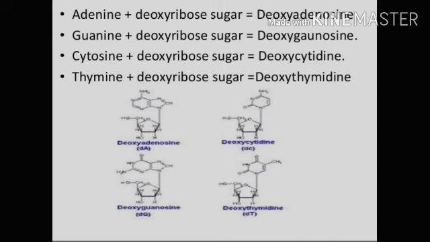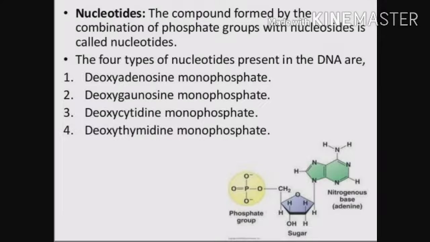When adenine combines with deoxyribose sugar, that forms deoxyadenosine. When guanine combines with deoxyribose sugar, that forms deoxyguanosine. Like that, cytosine forms deoxycytidine, and when thymine combines with deoxyribose sugar, that forms deoxythymidine.